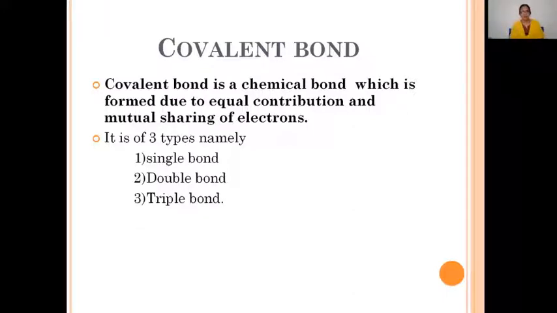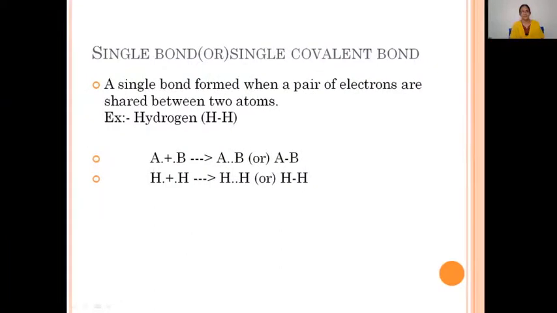This covalent bond is of two types. It is of three types, sorry. The first one is single bond, the second one is double bond, the third one is triple bond. The single bond is also called single covalent bond, the double bond is also called double covalent bond, and the triple bond is also called triple covalent bond. Now let's discuss all these types of covalent bonds in detail. The first one is single bond or single covalent bond.